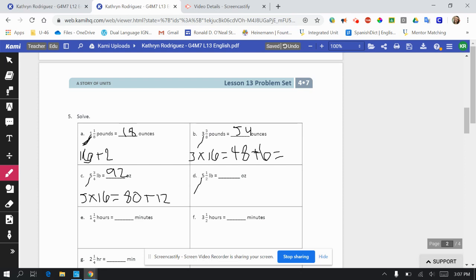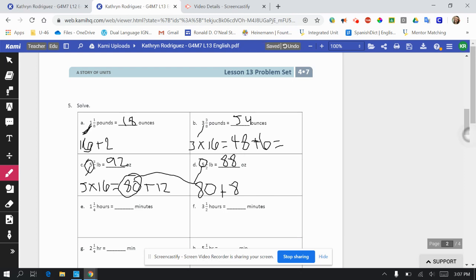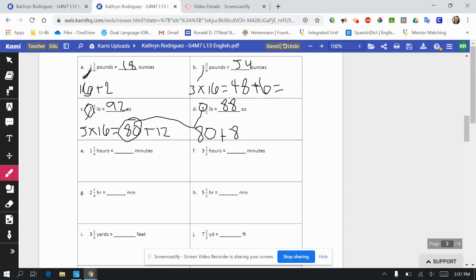Now we're at 5 pounds. This was 5 pounds and this is 5 pounds. So I'm just going to use this information from over here and say, okay, well, 5 pounds is 80 ounces. Plus, then half a pound. I know 1 pound is 16 ounces. So half a pound would be 8. So 88 ounces. All right, looks like we've done our pounds and ounces section.